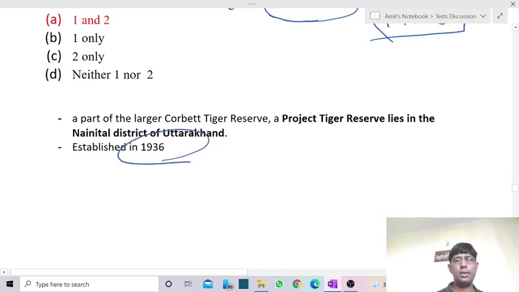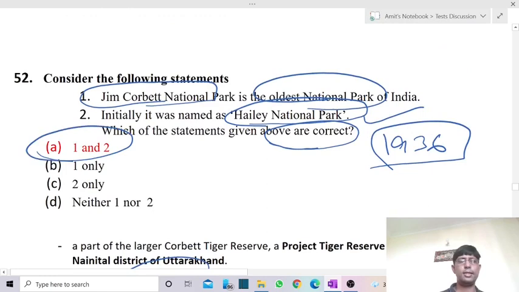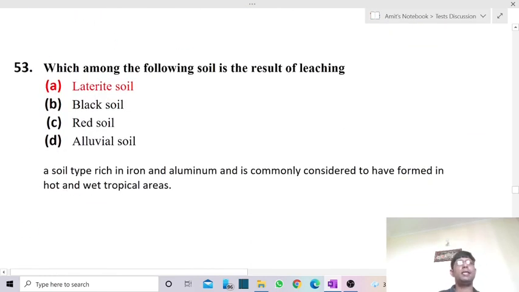So it was established in 1936. So the answer is 1 and 2 both are correct. A is the answer.